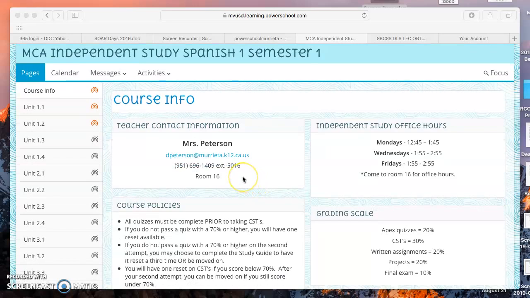My extension is 5016, and I am located in room 16 on campus. Independent study office hours are listed here. I'm available for you to come into my room at any time during these hours here, and we can work on whatever need be. I can open a test for you, and it doesn't need to be scheduled because this is the time that I'm available to you for sure.